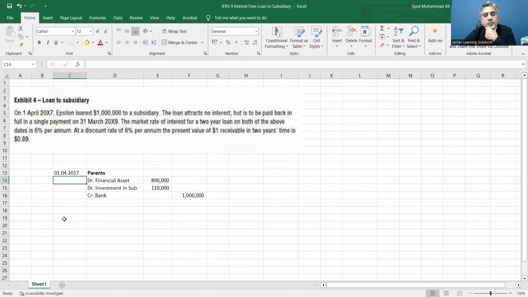When you get to the end of the first year, which is 31/12/2018, the parent needs to record or book the finance income. Here, the concept will be that the parent will have finance income, okay? Again, you might be asking why finance income? So I will give you the answer to these two whys. This is one why, and the other is why we are going to record finance income.